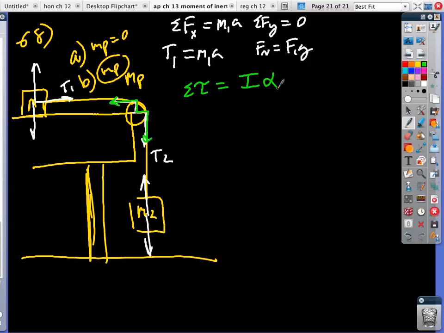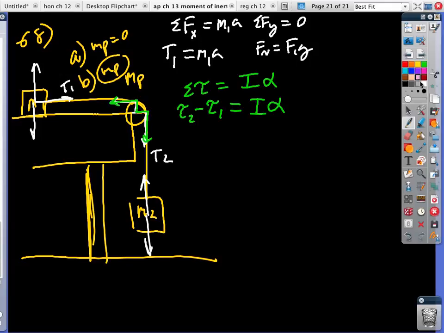Even though the tensions are not the same, the accelerations have to be the same, because we're assuming this string is non-elastic, so it's not going to stretch. It's going to be consistent. So then here I can say torque 2 minus torque 1 is going to equal I alpha. Any questions or concerns?